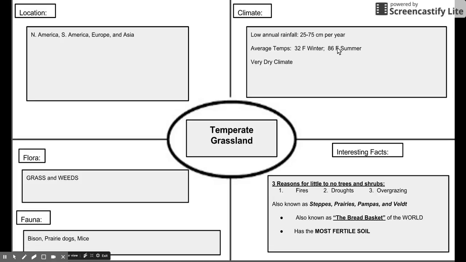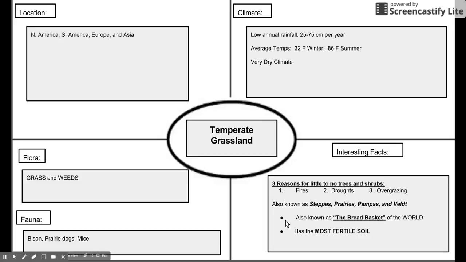The climate, very little rainfall, just a little bit above the desert. Pretty cold winters and very warm, hot summers. It's a very dry climate. Interesting facts again, know these three reasons that there are no trees or shrubs: fires, droughts, and overgrazing. Another interesting fact I have not mentioned is that grasslands are also known as steppes, prairies, pampas, or veldt. Those words mean the same thing as grassland. I could put any of those words on your test and you'll need to know it. Please know the grassland is known as the breadbasket of the world.